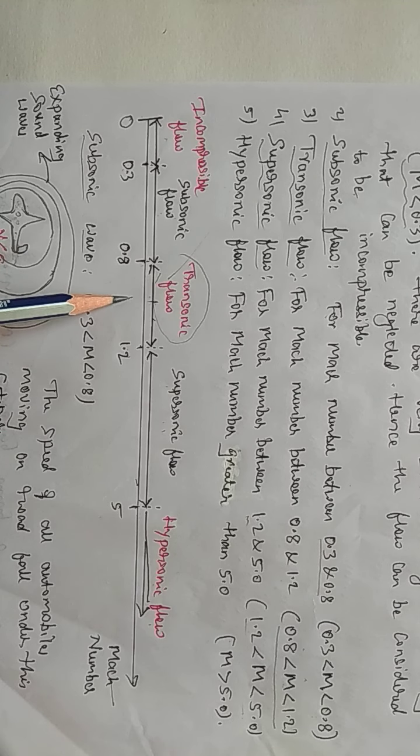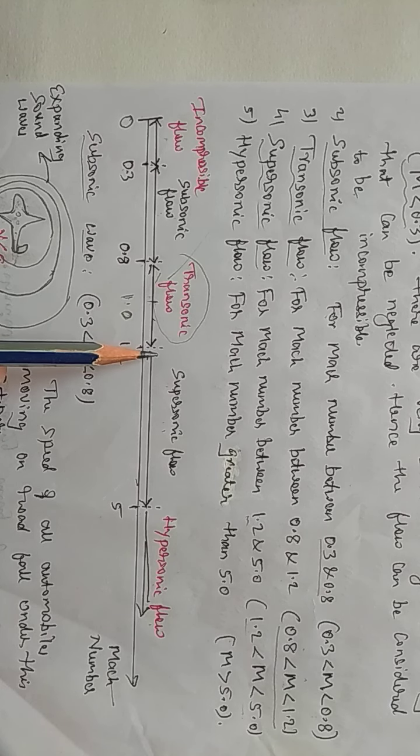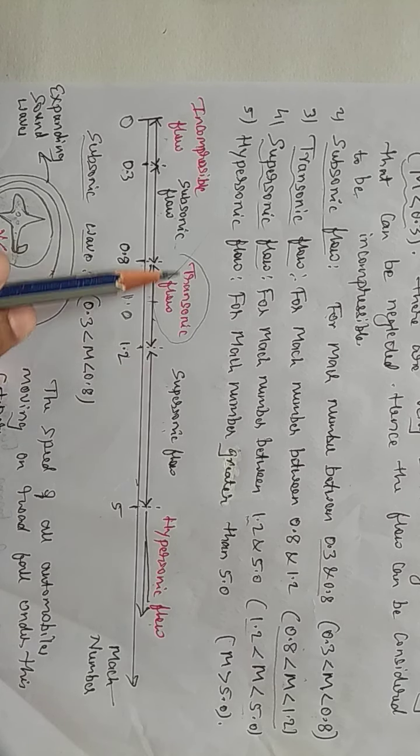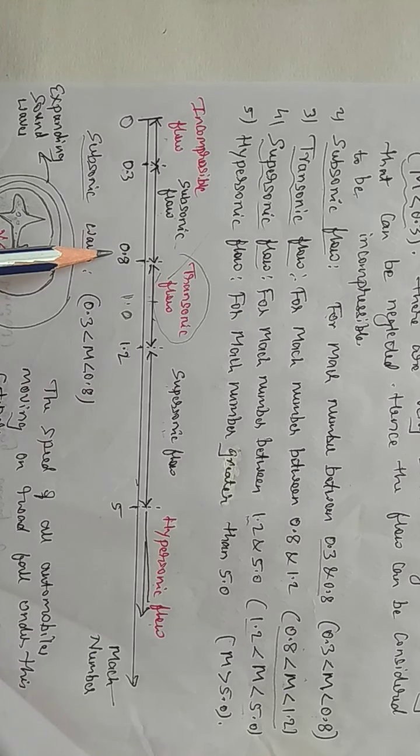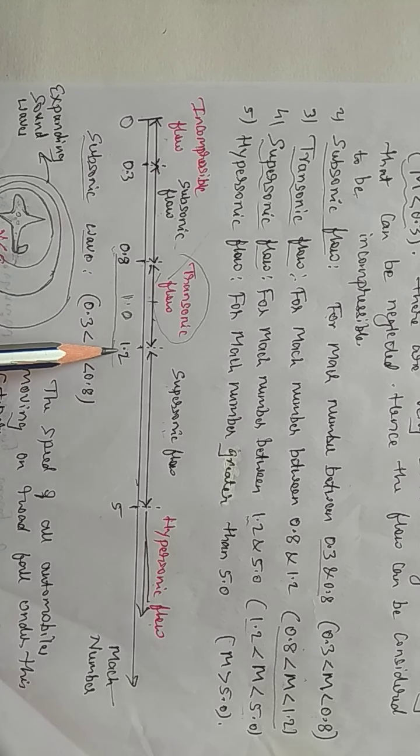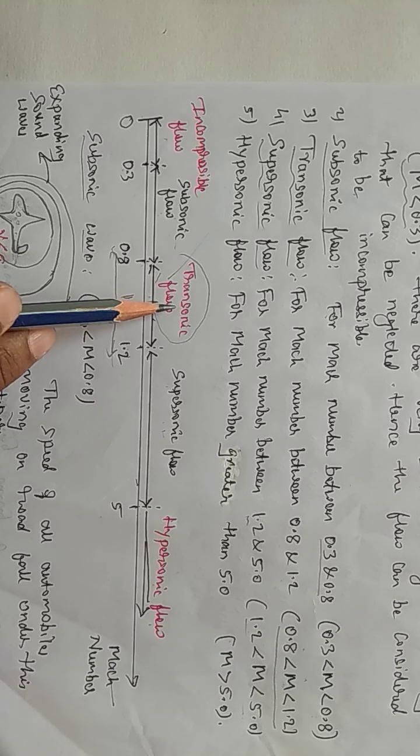If you take 1.0, it was very difficult to distinguish based on this 1.0. Therefore there was a region whose flow is a combination of both subsonic flow and supersonic flow. That region was taken as between 0.8 and 1.2, and this region is known as transonic flow.